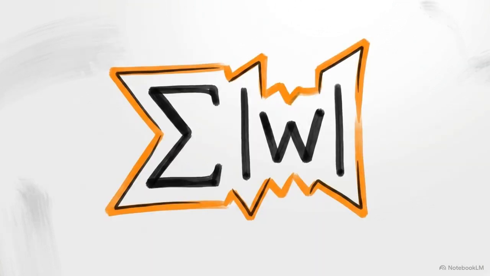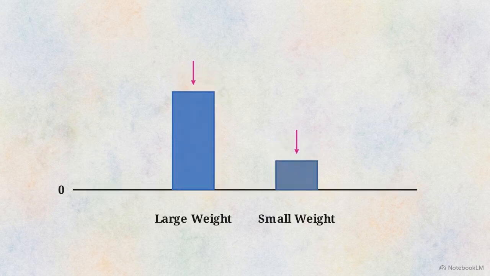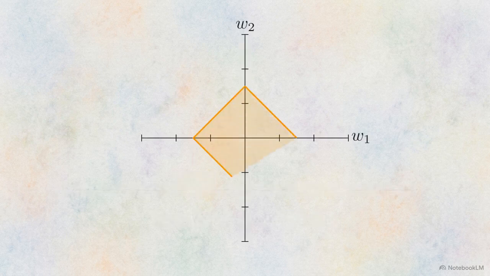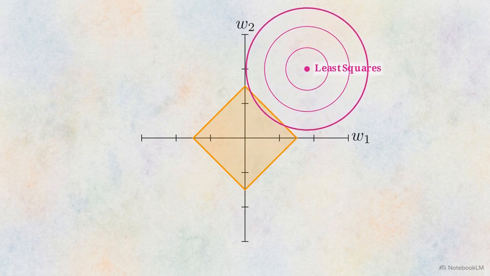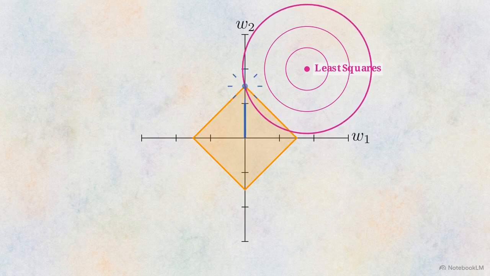Lasso regularization, or L1, takes a different approach. It penalizes the sum of the absolute values of the coefficients. Lasso applies a fixed, unyielding downward force regardless of weight size, driving irrelevant weights straight to absolute zero. On a 2D plot, its absolute formula draws a sharp diamond. Expanding error rings strike the diamond's corner on the axes, forcing one variable to zero.